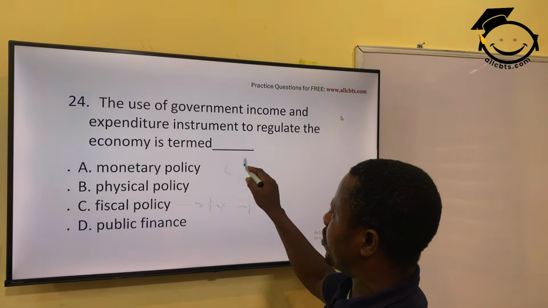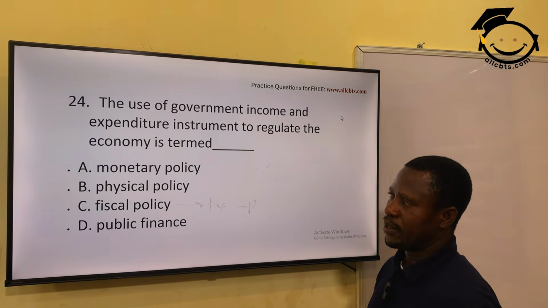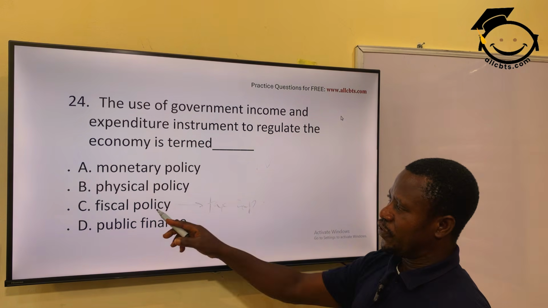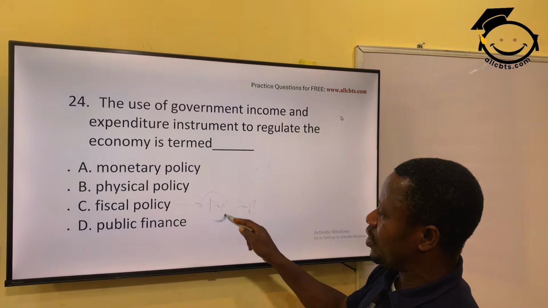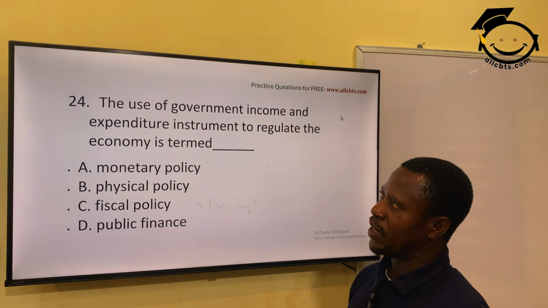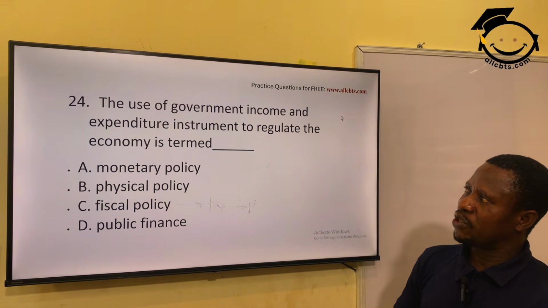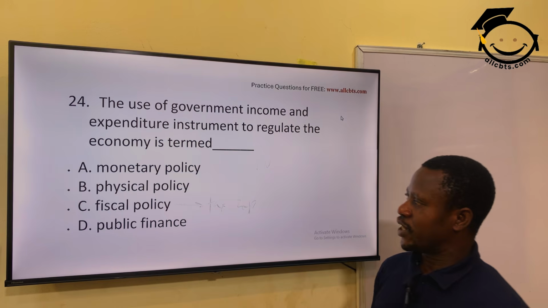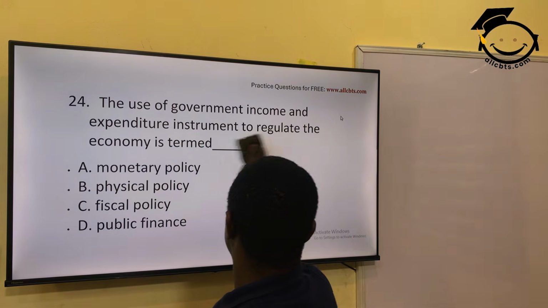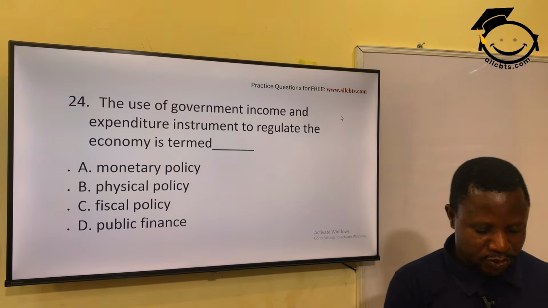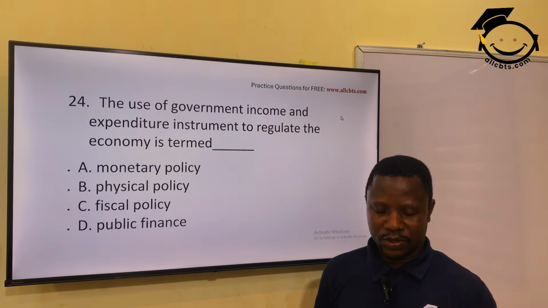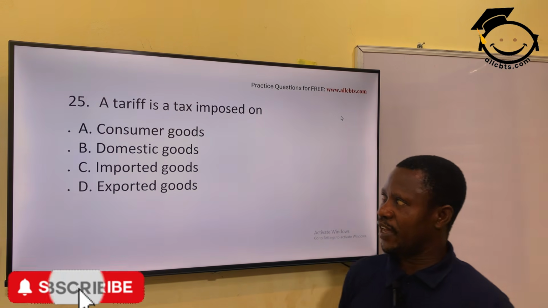Monetary policy is to do with the central bank. The government deals with fiscal policy, which has to do with using tax and government expenditure to manage the economy. And here it's talking about expenditure instrument. So the answer is fiscal policy, option C. Not physical as in B. It's C, fiscal, F-I-S.